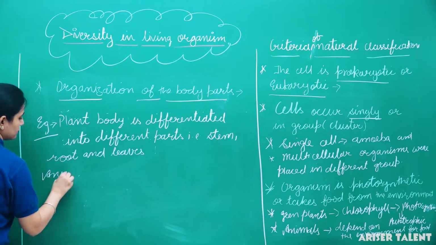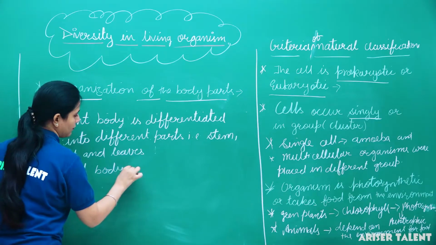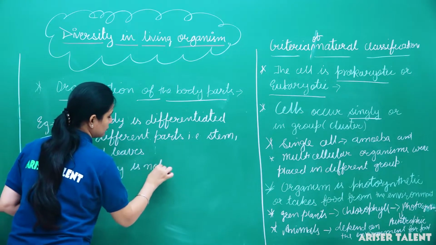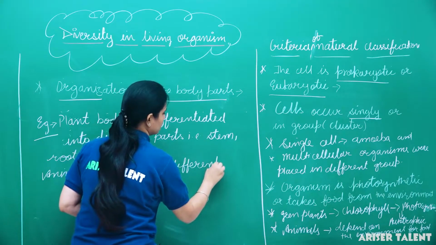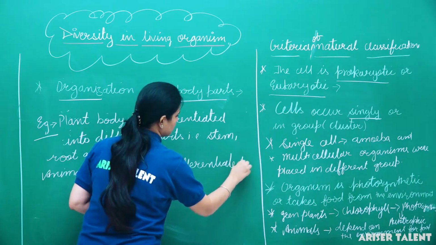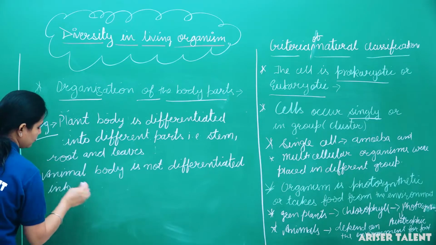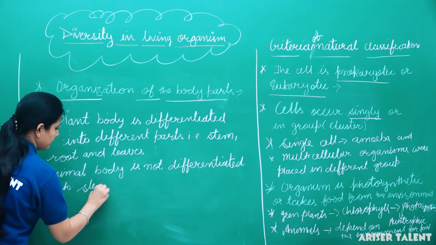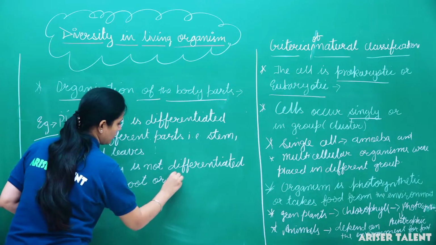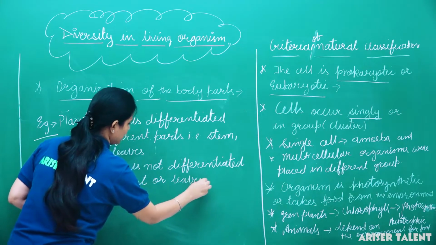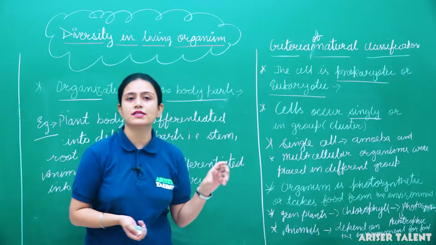Animal body is not differentiated into stem, root or leaves. Okay, so what were the basic criteria of natural classification?